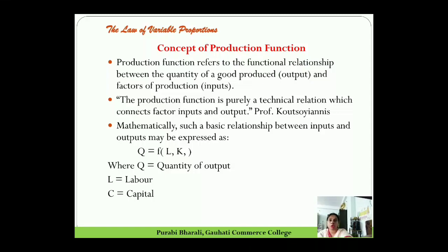If we take only two factors, labor and capital, then mathematically we write the production function as Q is a function of labor and capital, where Q means total output, total quantity of output, L is labor and K is capital.